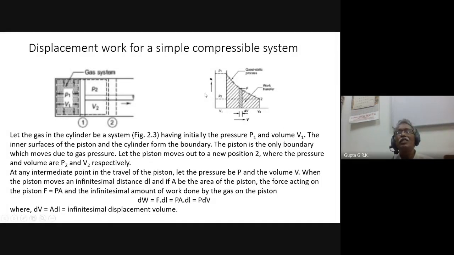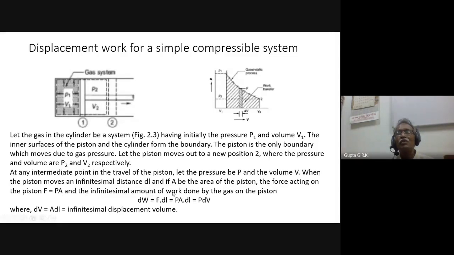So here, if you see in the PV diagram, P1, V1 is the point here, and because the pressure gets reduced, it is getting expanded, so the expansion takes place like this. Okay, so it goes to pressure P2 and V2, suppose, and at any intermediate point, at pressure P and volume V, when the piston moves an infinitesimal distance dl, and if A is the area of the piston, the force acting on the piston is F equals P into A.